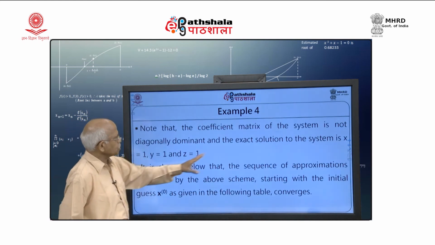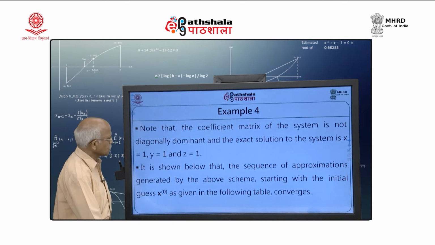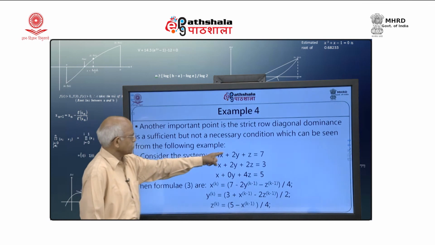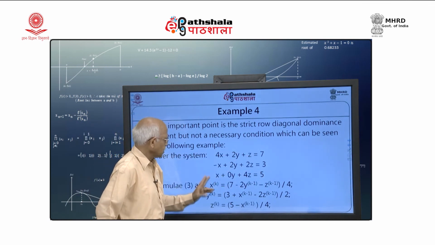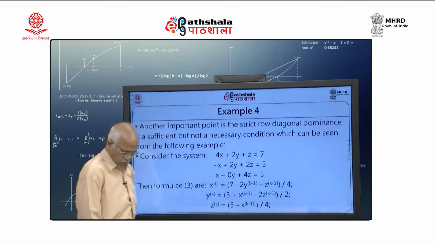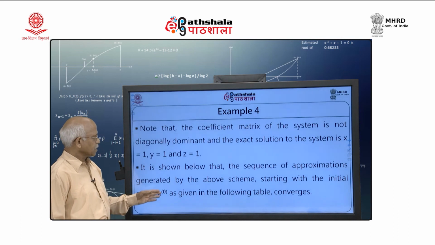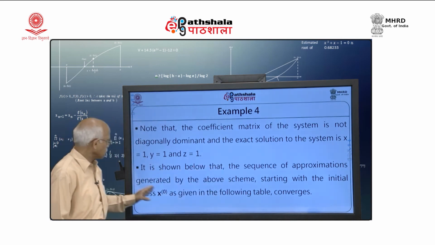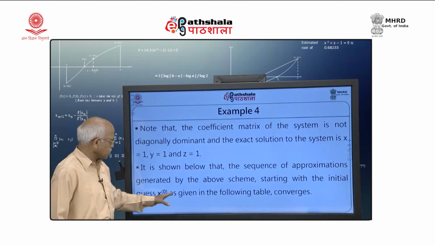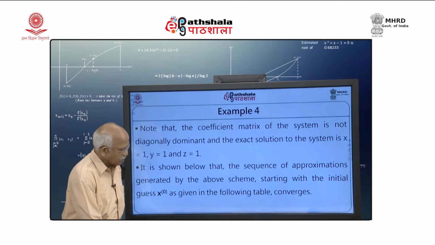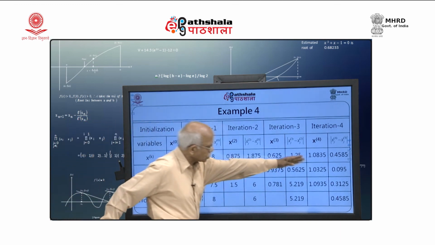and the true solution, the exact solution of the system, is x equal to 1, y equal to 1 and z equal to 1. If you substitute that, you can check: 4 plus 2 plus 1 is 7, minus 1 plus 2 plus 2 is 3, 1 plus 4 is 5. So, 1, 1, 1 is the solution of this system. It is shown that the sequence of approximations generated by the above scheme, starting with the initial guess x 0 as given in the following table, converges. So, you can see here that this is convergent.